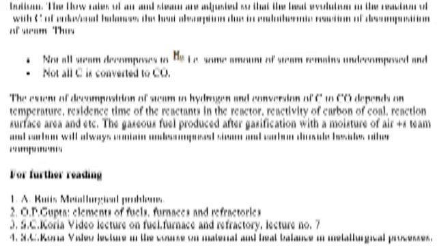Is it possible to decompose all steam to hydrogen and C to CO? Typically, gas producer operates in a counter-current mode, i.e. coal is charged from top and a mixture of air and steam is blown through the coal bed simultaneously and continuously from the bottom. The flow rates of air and steam are adjusted so that the heat evolution in the reaction of O2 with C of coke or coal balances the heat absorption due to endothermic reaction of decomposition of steam.